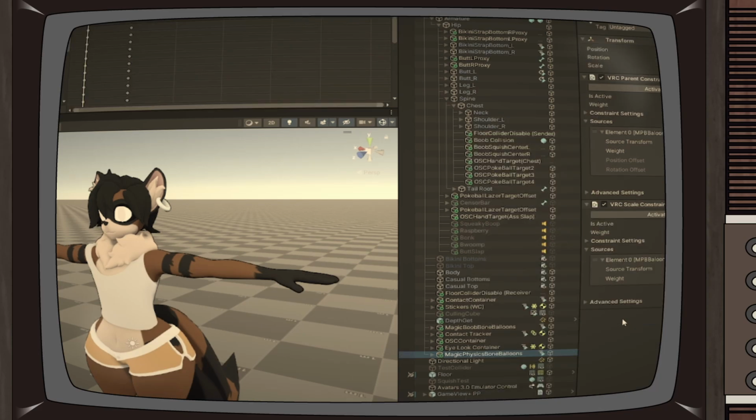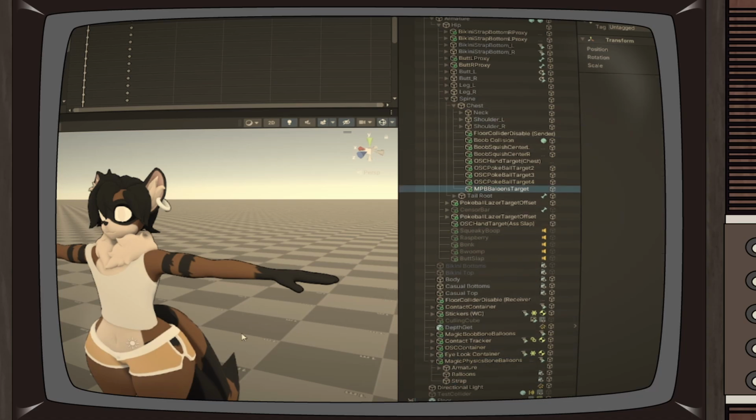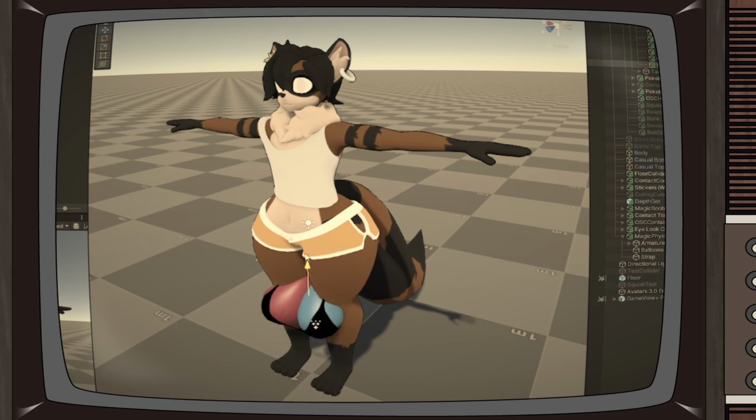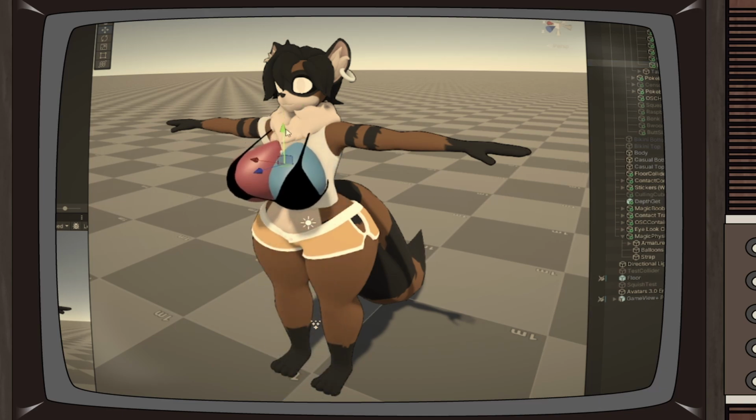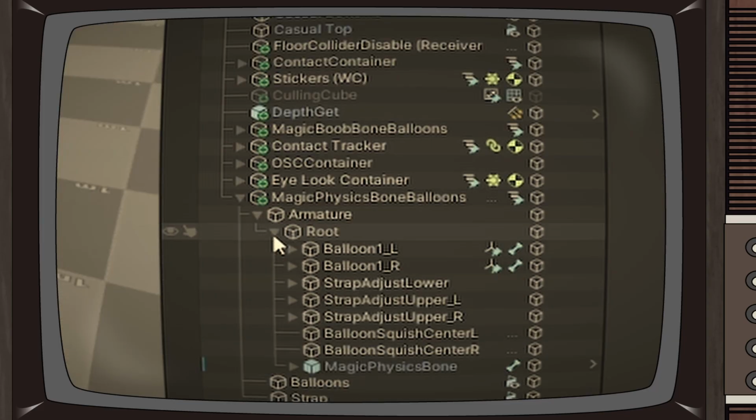Drag the MPB Balloons target to your chest bone. Position and scale to size. You can also adjust the straps inside the armature to better fit your avatar. Give it a try!